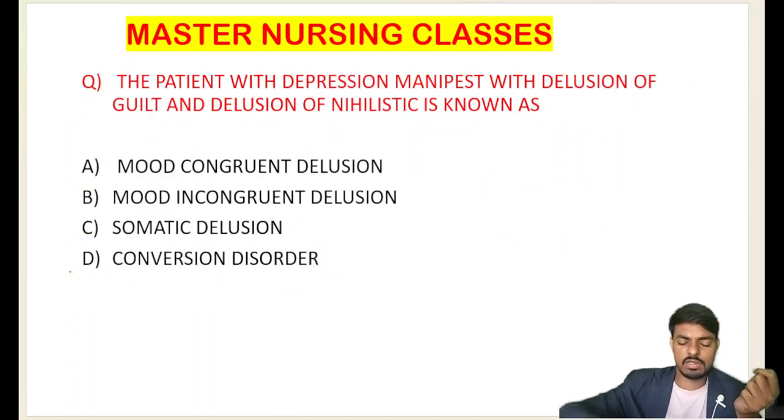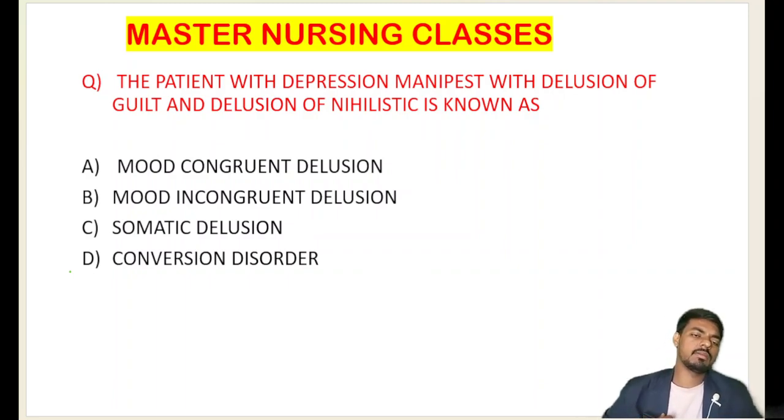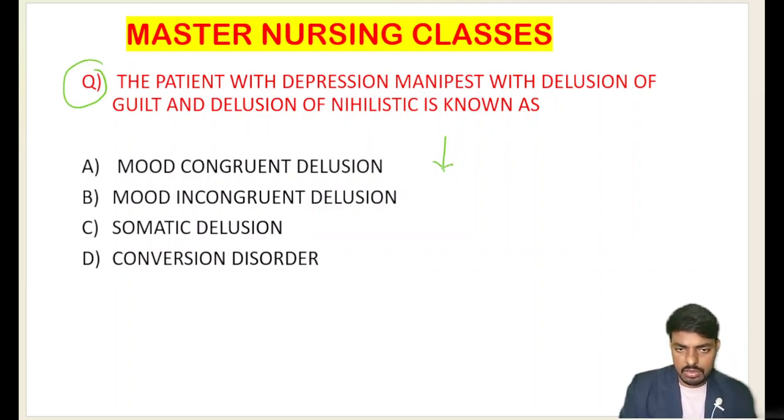Read the question carefully and try to answer it. Okay, here is the question for you all. Yes, try to answer the question, students. A patient with depression manifests with delusion of guilt and delusion of nihilism. What is this known as? Let me clarify your question first. A patient in depression means the patient is in a low mood, and the patient is having two types of delusion. Which delusion? Delusion of guilt.